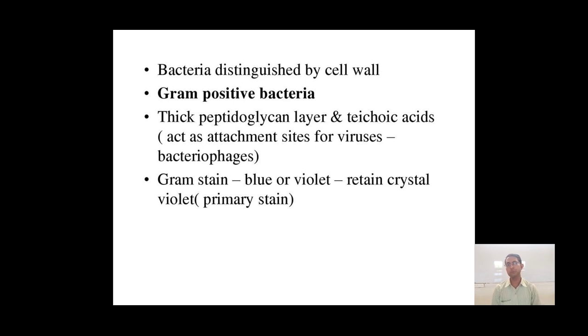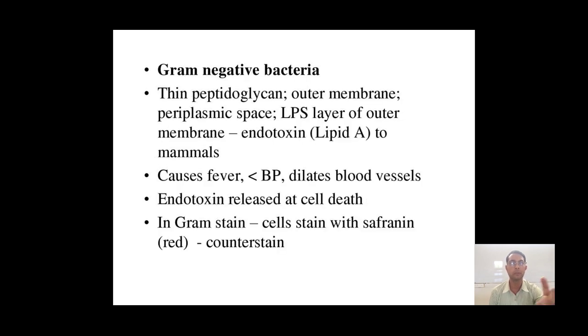Now there are two types of bacterial cell. One is known as gram positive bacteria and the other gram negative bacteria. The peptidoglycan layer present in gram positive bacteria is very thick and there is teichoic acid, and due to that they show gram staining like a blue or violet color when we apply the gram staining method to the bacteria. Gram positive bacteria look blue or violet.